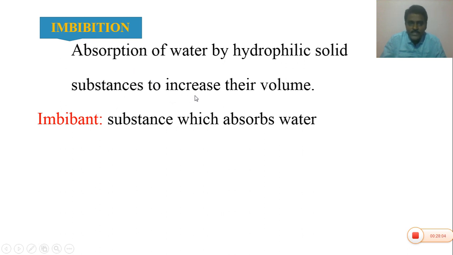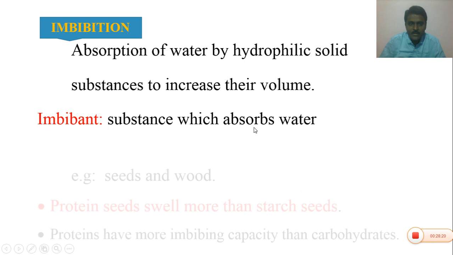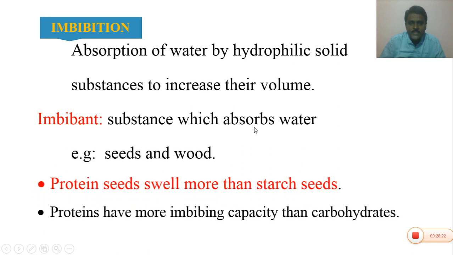The substance which absorbs water is called an imbibent. Generally, the substances which absorb water are called imbibents. Examples: dry seeds and dry wood are the best examples of imbibents.